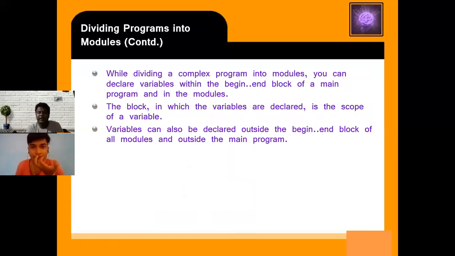While dividing a complex program into modules, you can declare variables within the begin and end block. So within the begin and end block, you define a variable of a main program in the modules. The block in which the variable is declared is the scope of the variable. Where you define a variable is called the scope of the variable. Variables can also be declared outside of the begin and end block of all the modules and outside of the main program. Variables that you define outside of the begin and end are called global variables. And a variable that is defined inside the begin and end block is called a local variable.